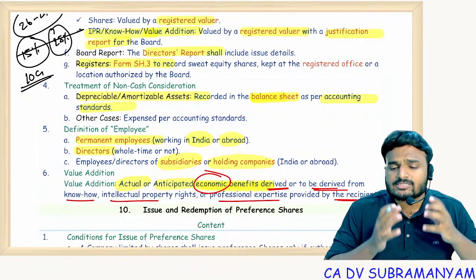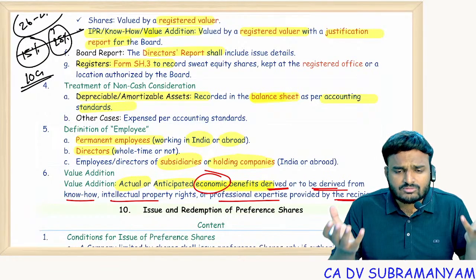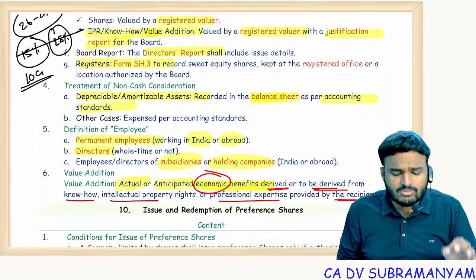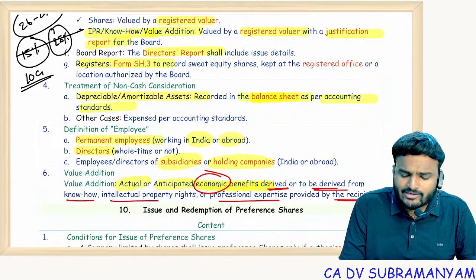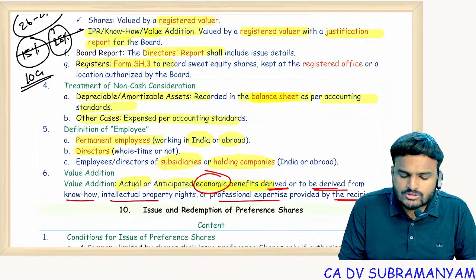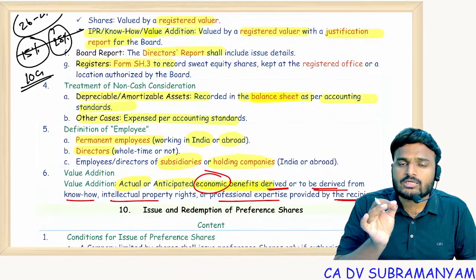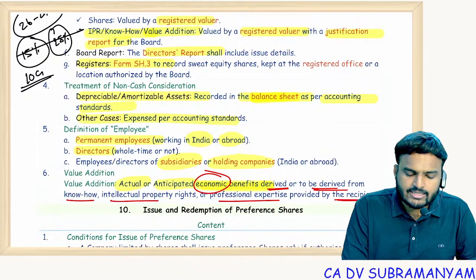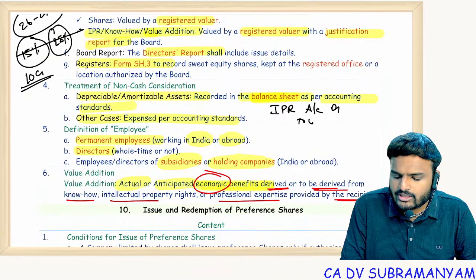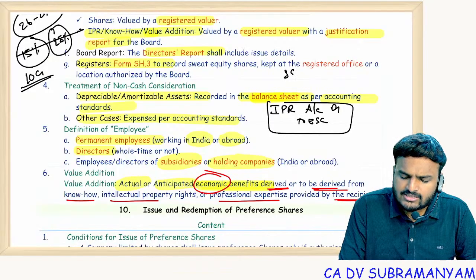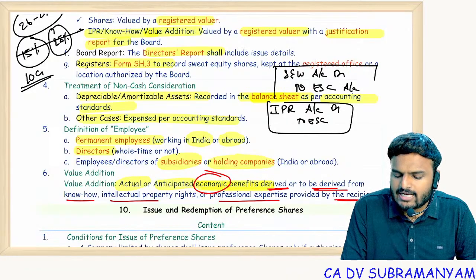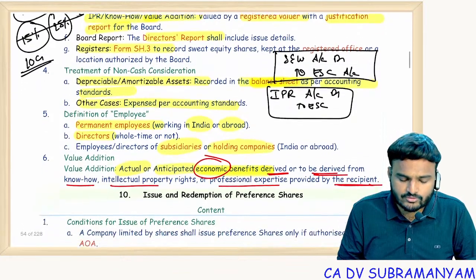Sir, research is going on. There is no significant improvement at all. We don't know whether it will be successful or not. It is just normal, we are doing research. In that case, don't record any asset, because you can record an asset only if research is successful. So in that case, you charge that sweat equity shares amount to the P&L account in the form of salaries and wages. Simply, if you are getting any asset, the entry would be IPR account debit to equity share capital. If you are not getting any asset, then salary and wages account debit to equity share capital account. So the salary and wages will be debited to profit and loss account.